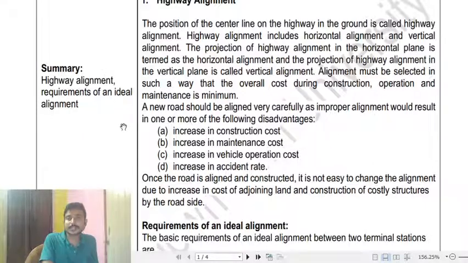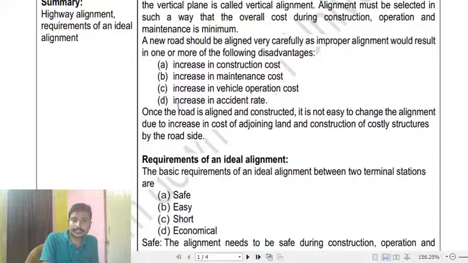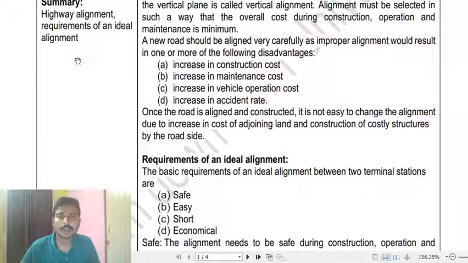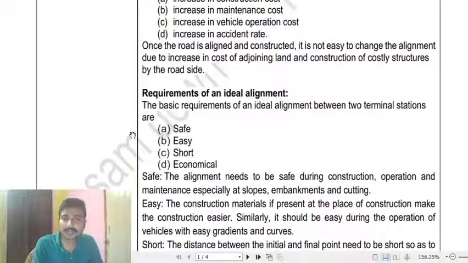Alignment must be selected in such a way that the cost of construction of that road should be minimum, the maintenance cost should be minimum, the vehicle operation cost should be minimum, and the accident rate should be minimum. There are different requirements of highway alignment.